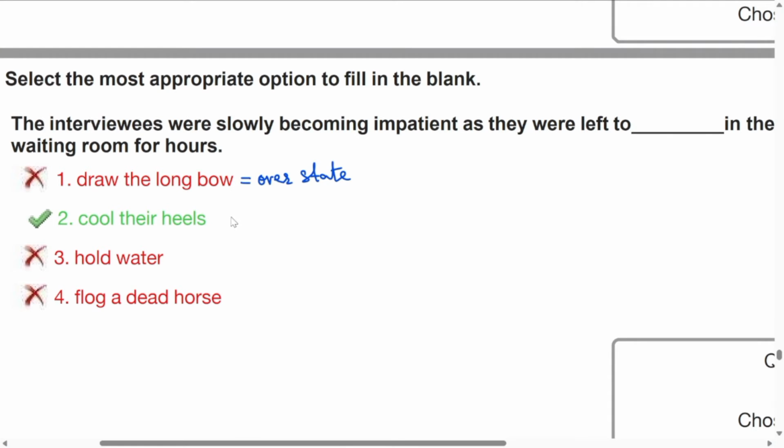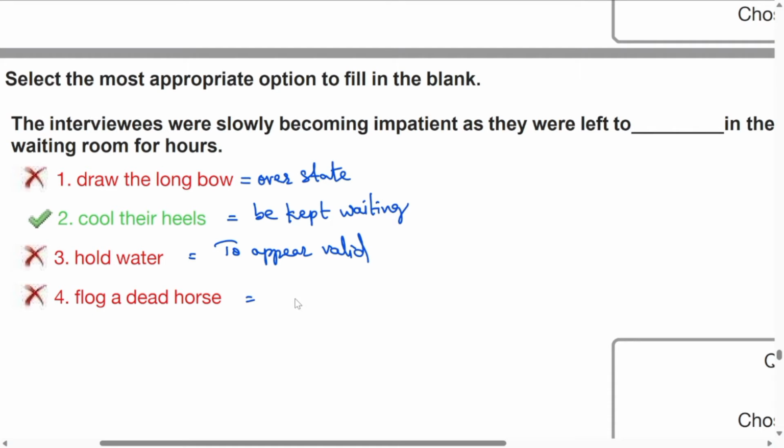Okay. Next one, the second one. Cool their heels. Cool their heels in the sense to be kept waiting for long hours. Next one. To hold water. Hold water is nothing but to be valid or to appear valid.